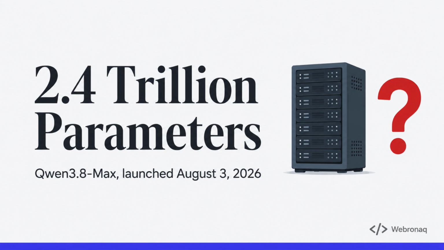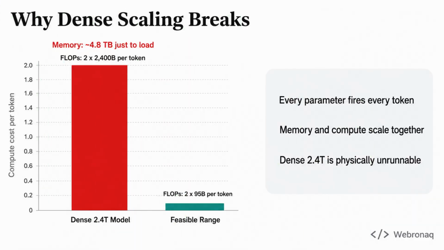So here's the question we are answering in this video. How does a 2.4 trillion parameter AI actually run at all? The answer is a clever trick called sparse mixture of experts, and once you see how it works, the whole thing clicks. To understand the trick, you first need to see why the obvious approach completely fails.